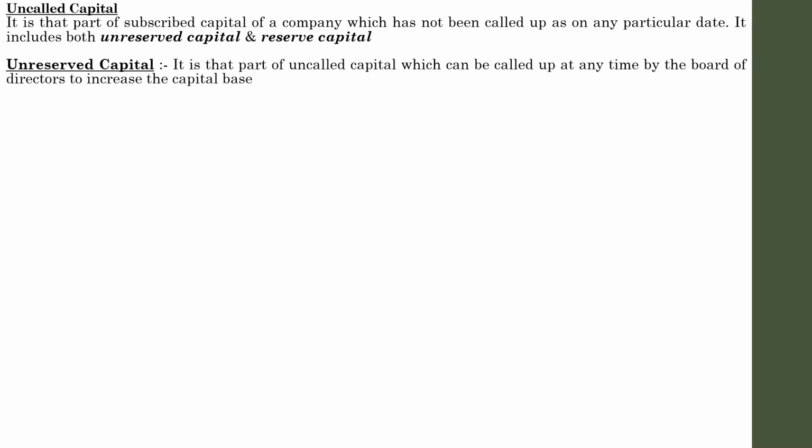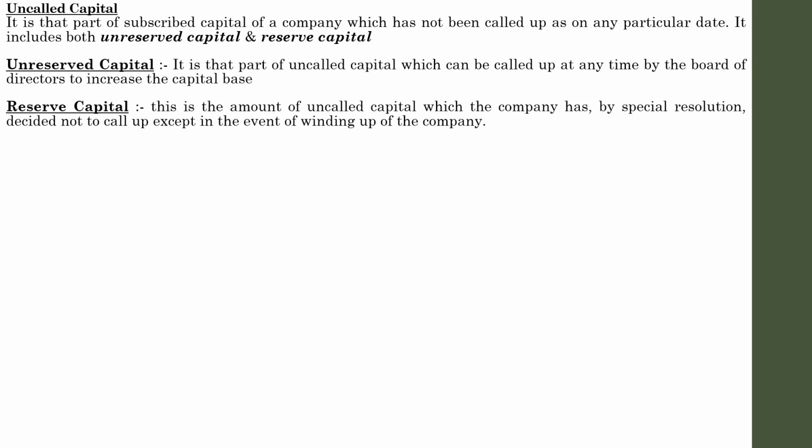And we have mentioned that uncalled capital consists of unreserved capital and another one, reserve capital. So next is another important one, reserve capital. This is the amount of uncalled capital which the company has, by special resolution, decided not to call up except in the event of winding up of the company. That is known as reserve capital. So there is a certain portion of uncalled capital, out of which a part is unreserved capital, and we have mentioned its purpose.